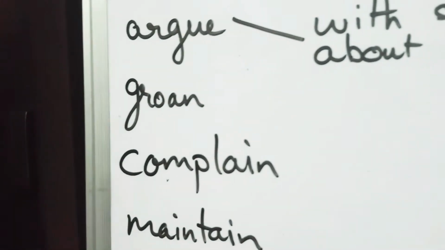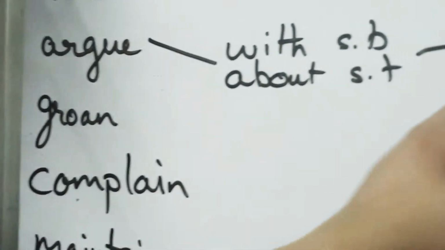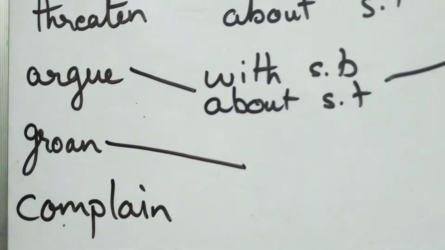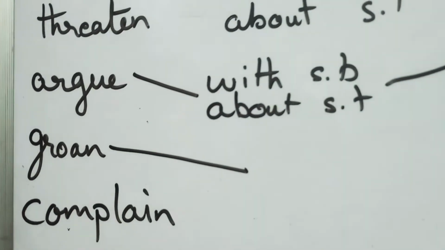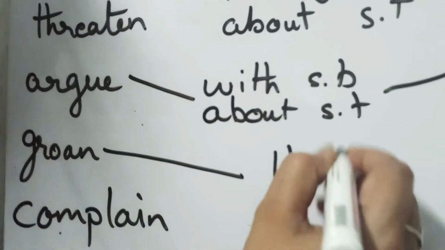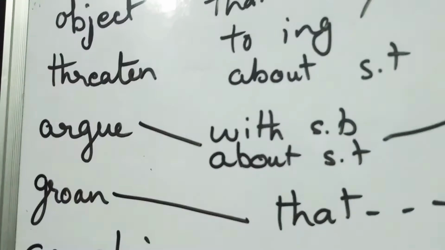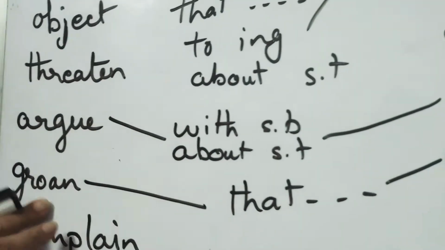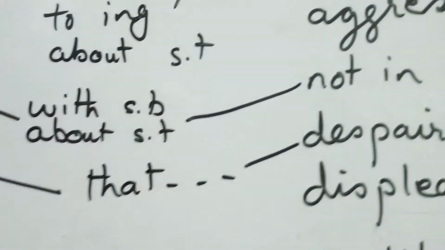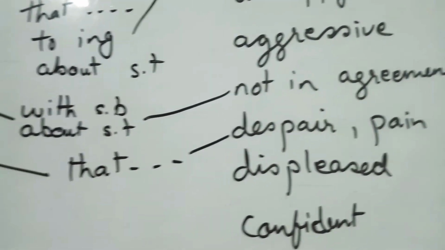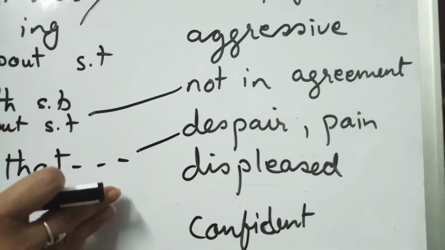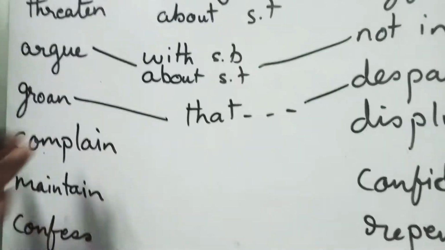Now groan. Groan is something with despair and pain. When groaning is about a thing, you are very sad, and this is groan about despair. When you are in despair or pain, then about something. So that is that. So now next one is complain.